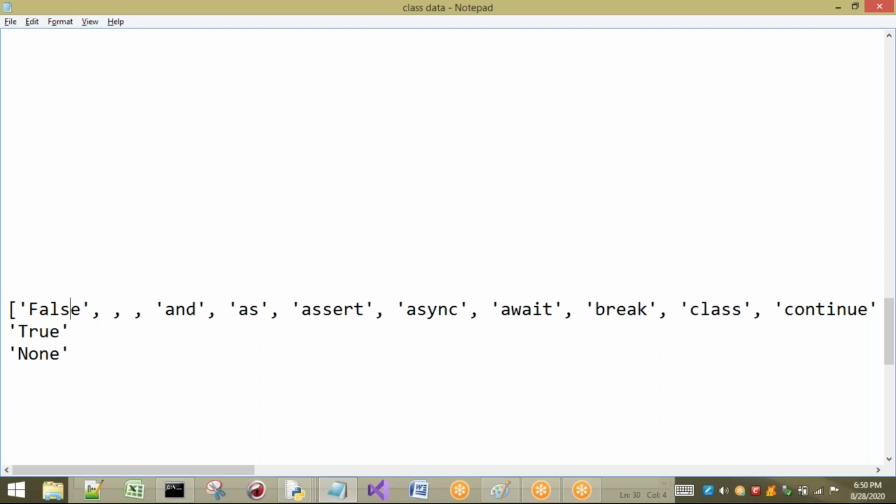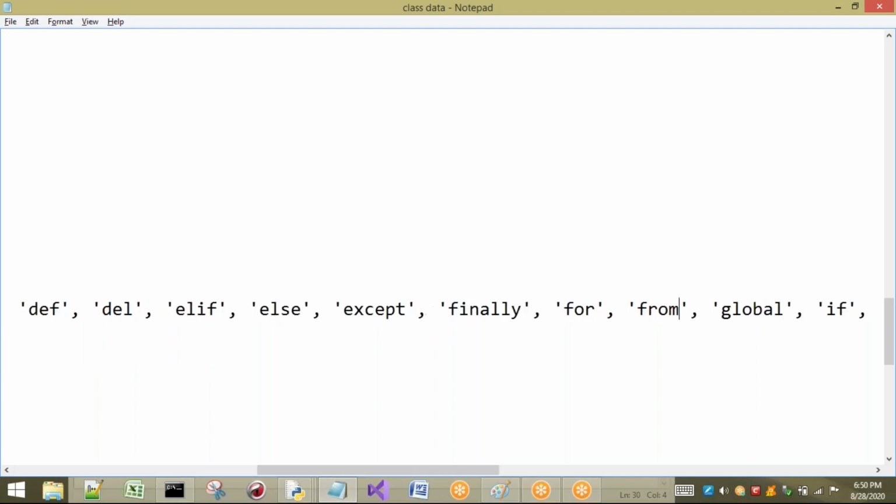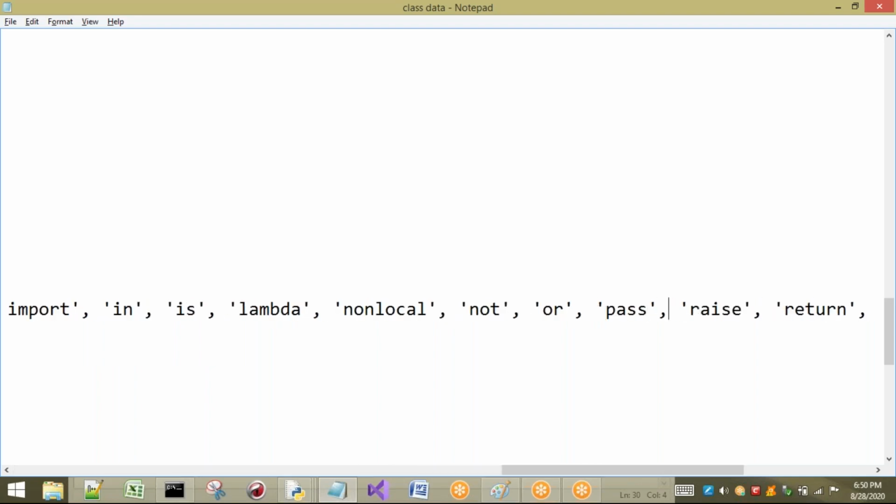In our Python course we will use almost all of these keywords. Whenever we go to a particular concept, we will see them. But two or three may not be discussed here, like async and await, we may not discuss. The remaining keywords I will discuss. So this is about keywords.